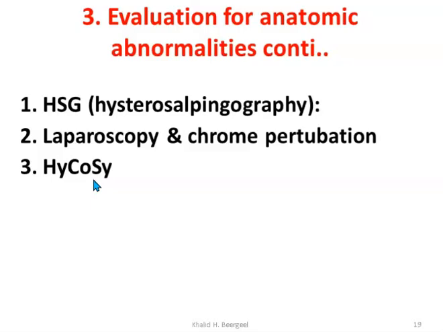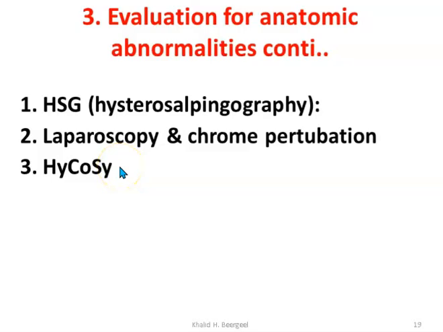hysterosonocontrast sonography, which is ultrasound done after they instill into the uterus normal saline mixed with another chemical which makes multiple small air bubbles. Then you can see these air bubbles flowing through the fallopian tube, and then you can find the site of the obstruction. Hysterosalpingography is available in the country and it should be done on day 8 to 11 of the cycle. Laparoscopy and chromotubation can be done effectively, but it is quite invasive. So if you have hysterosalpingography and hysterosonocontrast sonography, you had better use those other two.